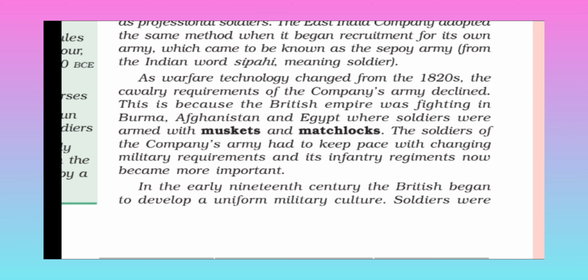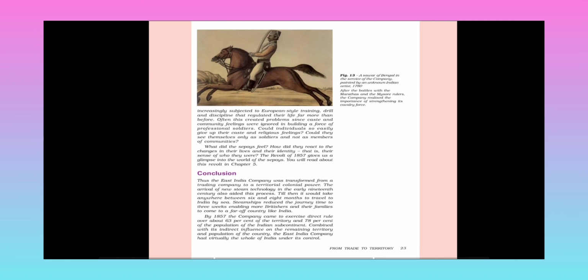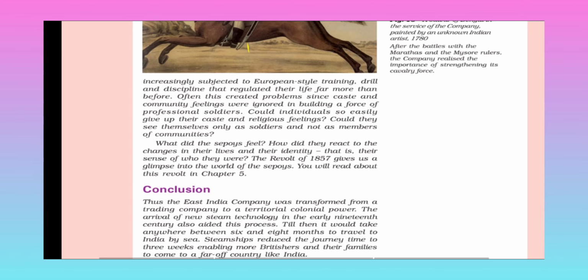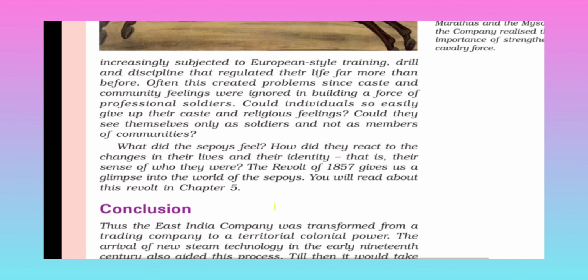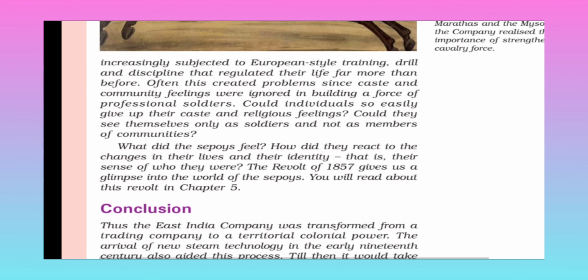Okay, so in the early 19th century, the British began to develop a uniform military culture. Soldiers were increasingly subjected to European style training, drill, and discipline that regulated their life far more than before.